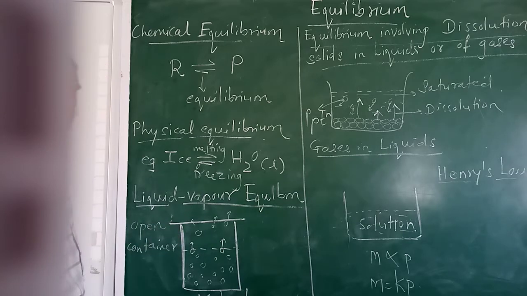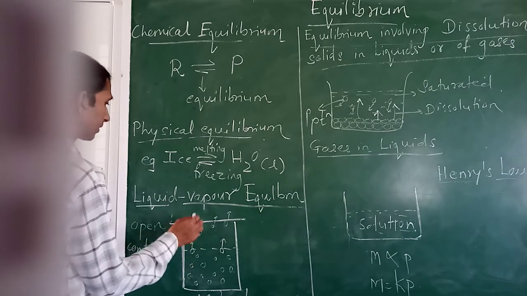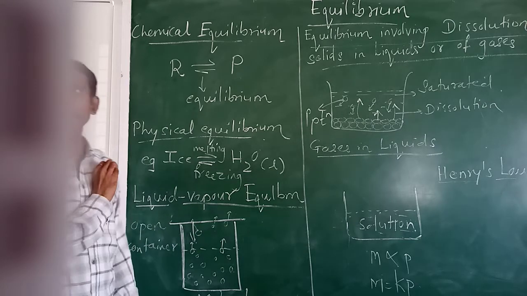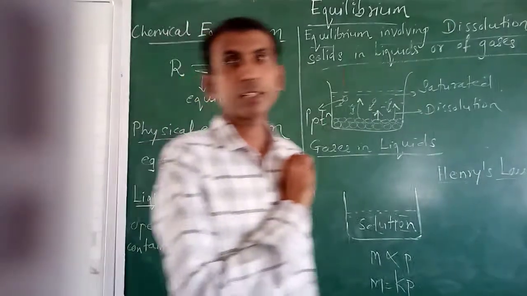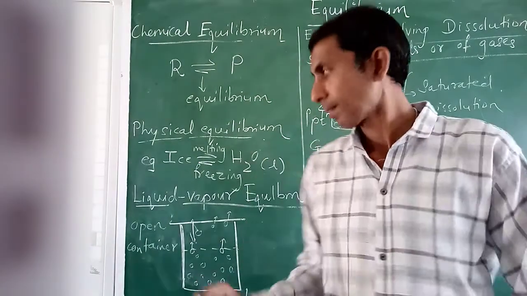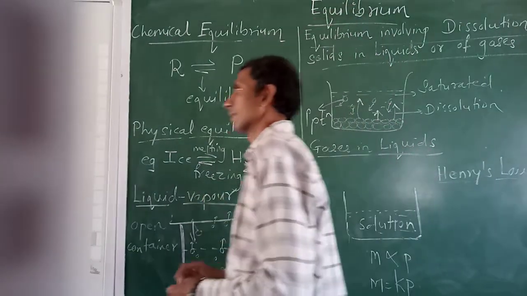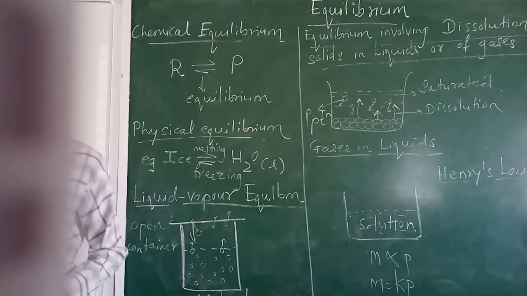So what will happen after some time? These vapors will strike the lid and again it will come back to the liquid surface. That means vapors are getting converted to liquid back. That means the process of condensation start.